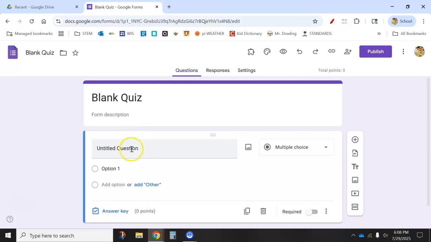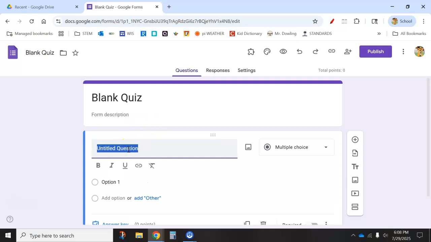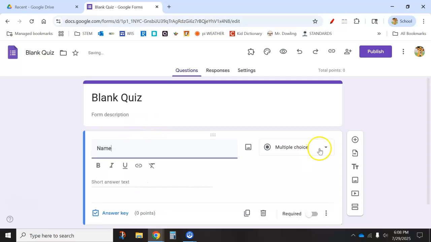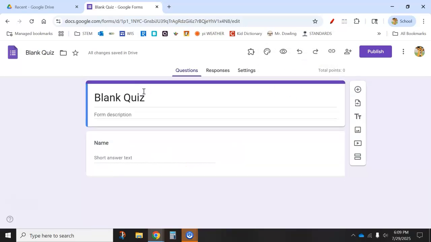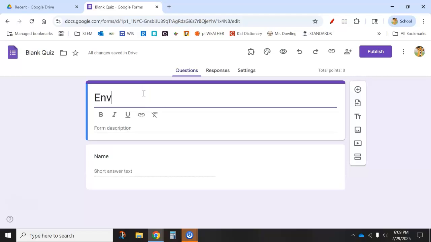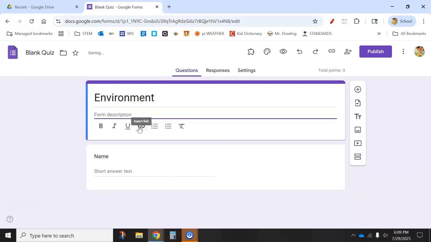So when we do a quiz, the first thing we're going to do is usually have a name in here. Change this one to a short answer, and we'll leave this answer key as 0 points. Let's go ahead and name our quiz here, environment. Here's where I'm going to have my information. Sky is blue. The clouds are white. Leaves are green.